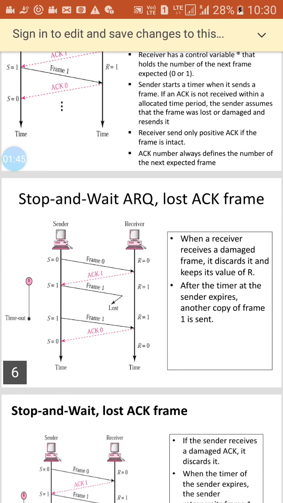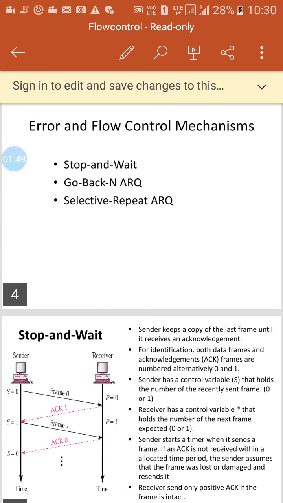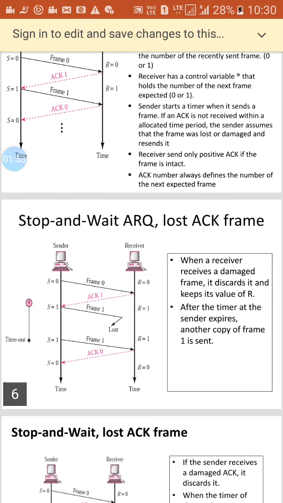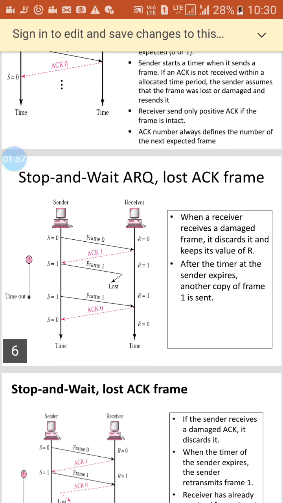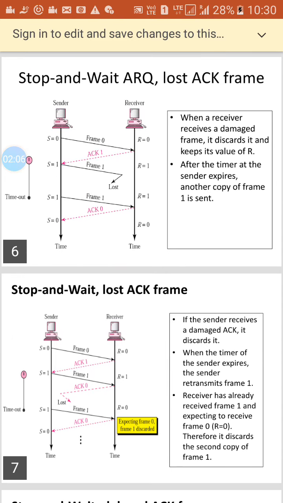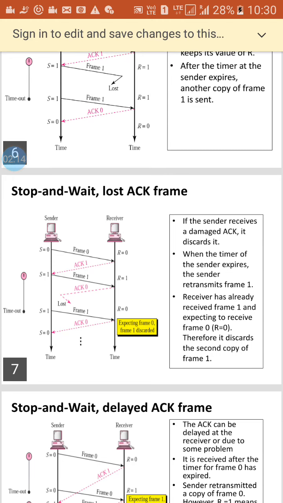Now stop and wait ARQ. Here in the diagram, when a receiver receives a damaged frame, it discards it. If the frame is damaged, it is discarded. Now stop and wait with lost acknowledgement. If the sender receives a damaged acknowledgement, it discards it.